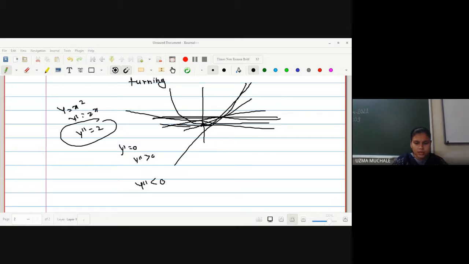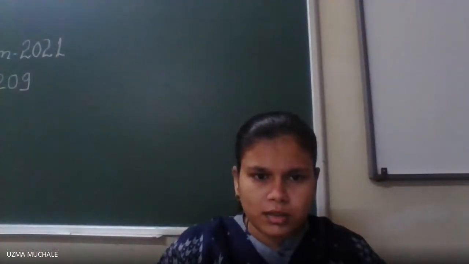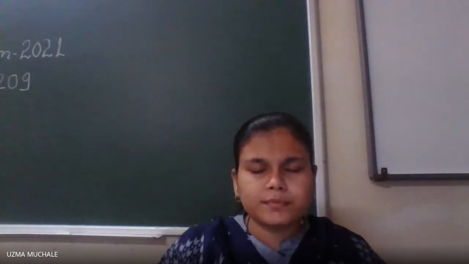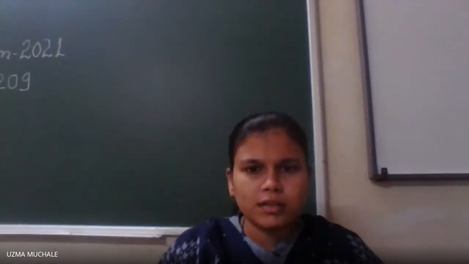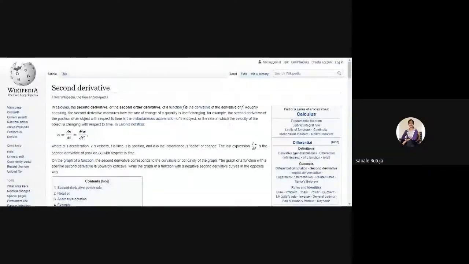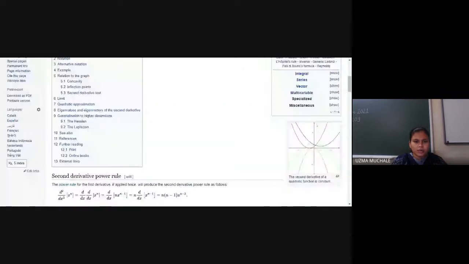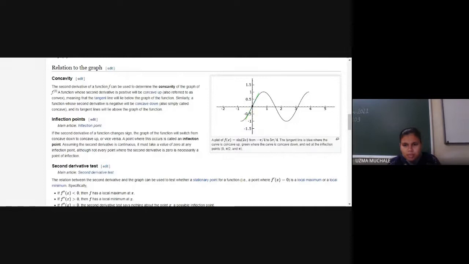I think I haven't shared the screen, no? Okay, let me share the screen. Now you can see what is there on the screen. Just search what is a geometric interpretation of the second derivative, right? So now you can see the image here. This is like a slope of a tangent at every point.